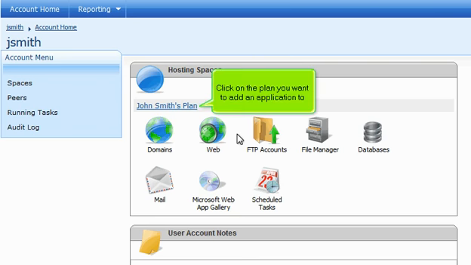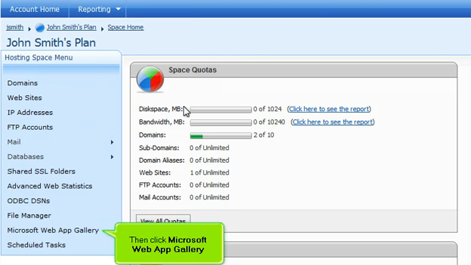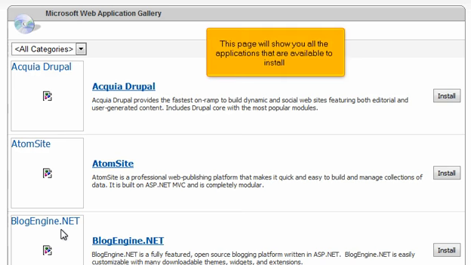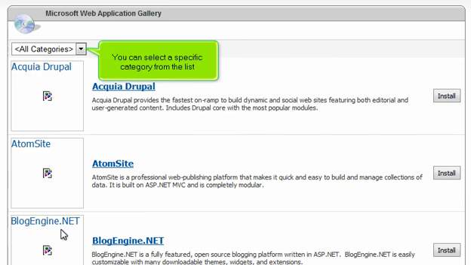Click on the plan you want to add an application to. Then click Microsoft Web App Gallery. This page will show you all the applications that are available to install. You can select a specific category from the list.